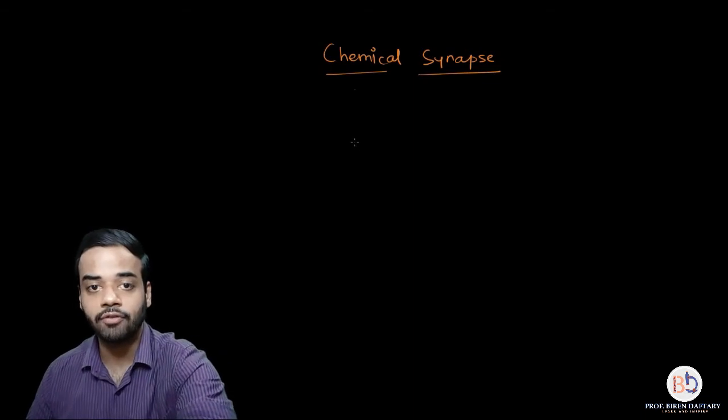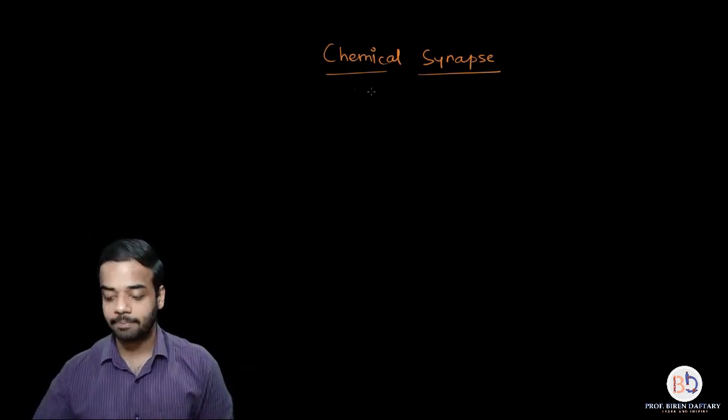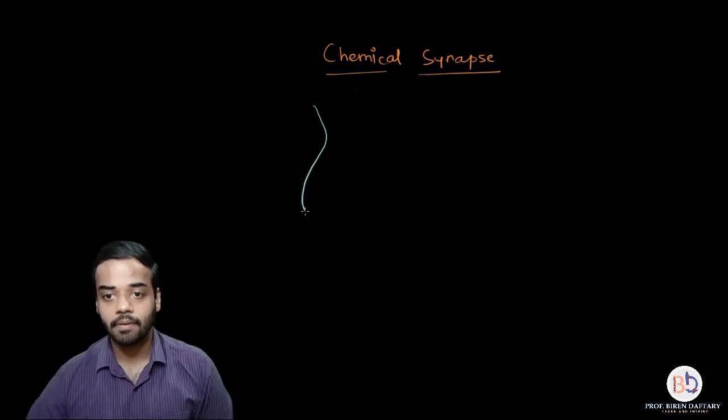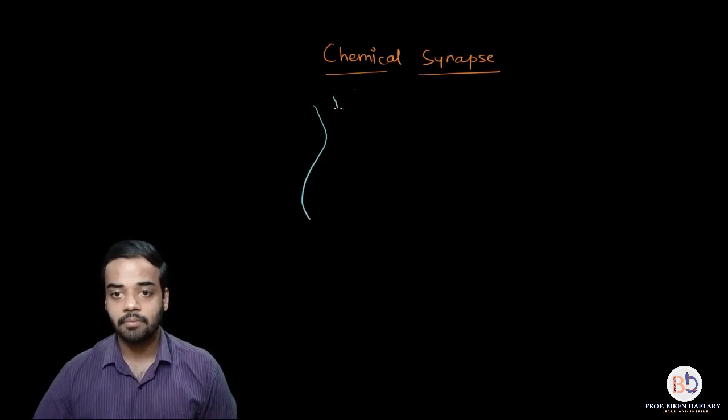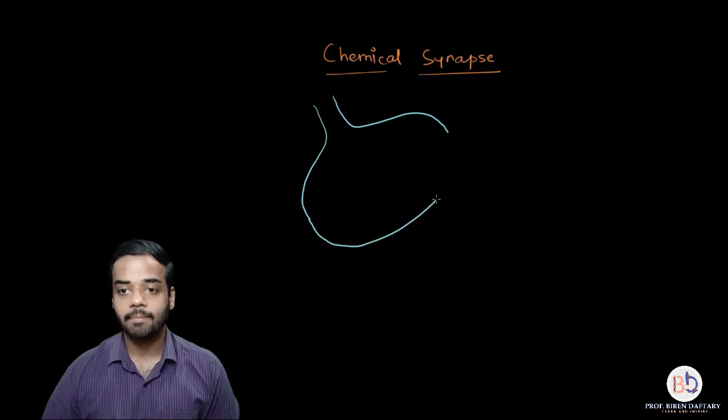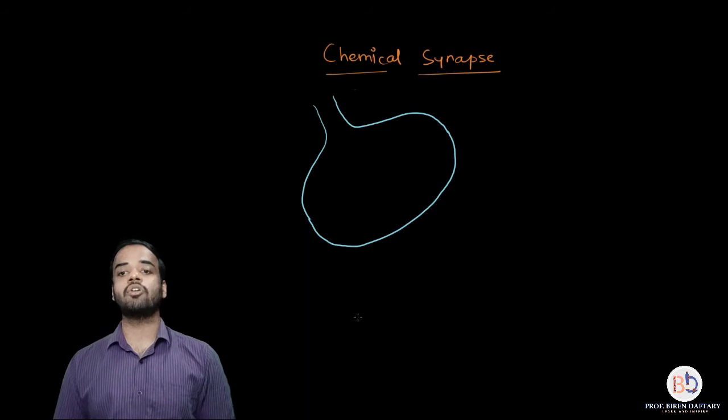Again, I'm going to draw the first one, which is going to be the presynaptic neuron. Again, the last part, the axon terminal part of the presynaptic neuron. I'll be drawing a slightly bigger diagram, because there are more components to explain over here. So you can see, this is the diagram which I have drawn.